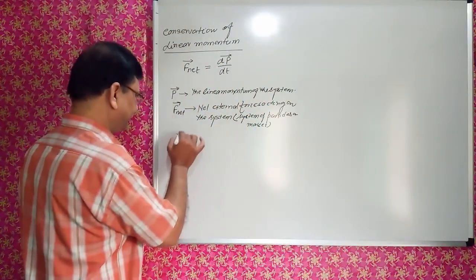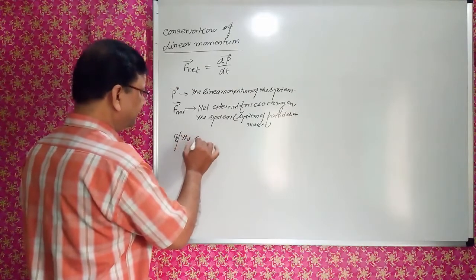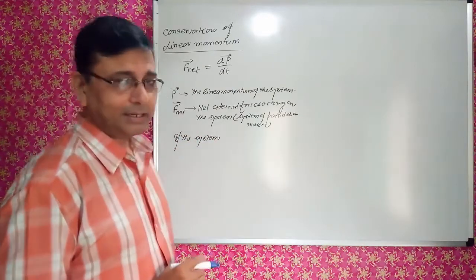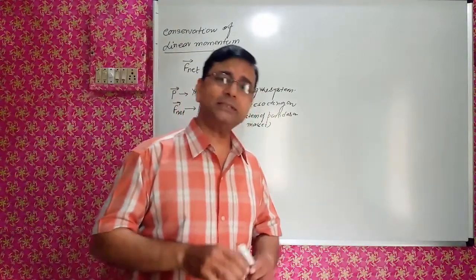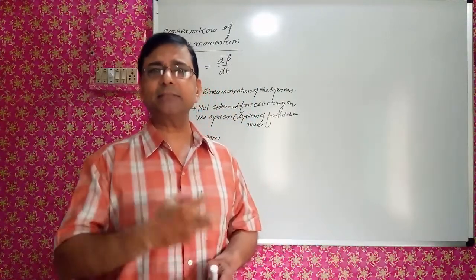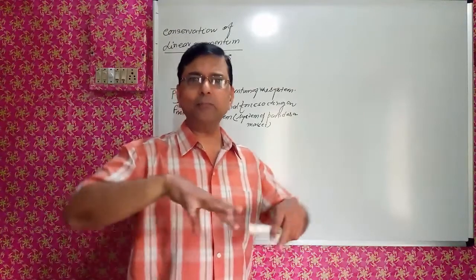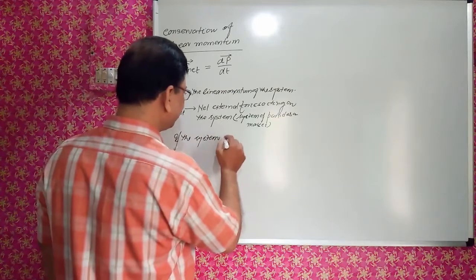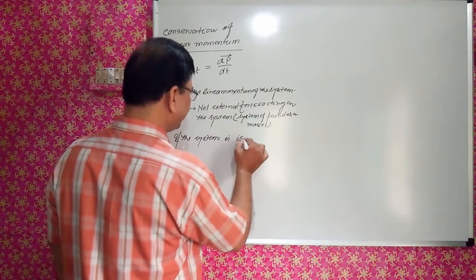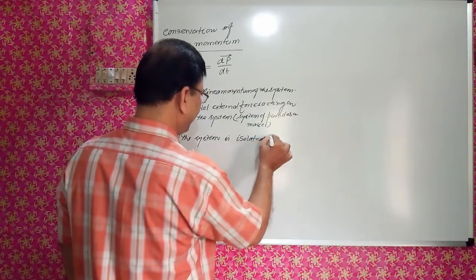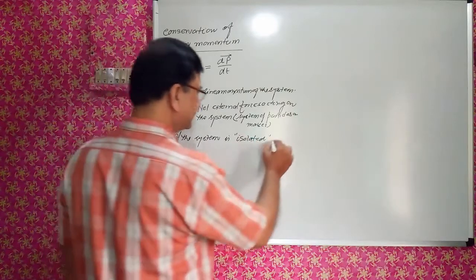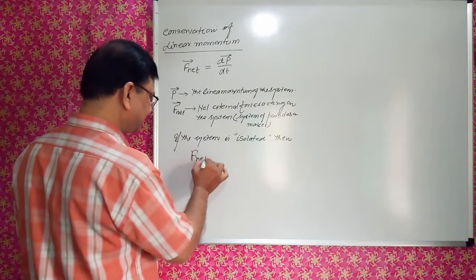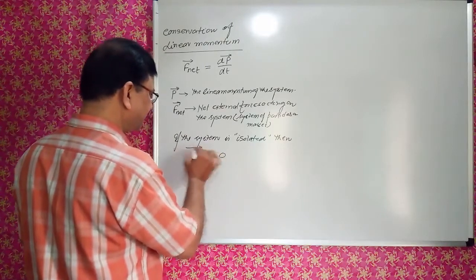When the net force is zero, then we say that the system is isolated from the external forces. So if the system is isolated, then F net will be equal to 0.